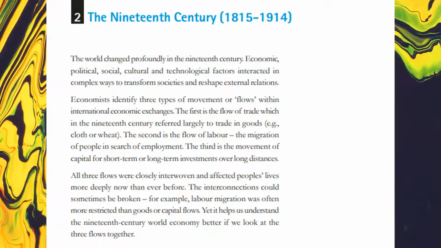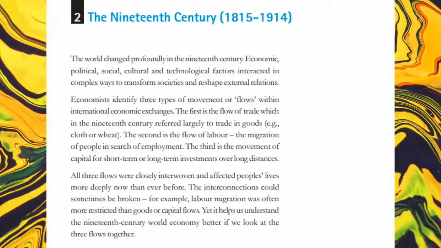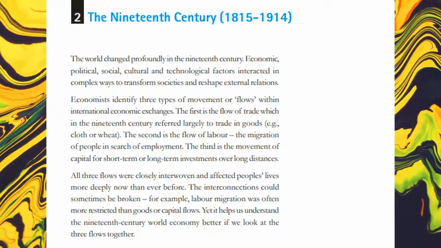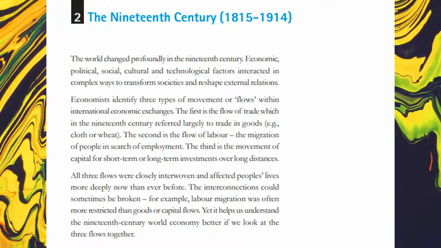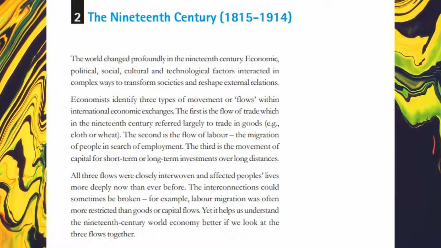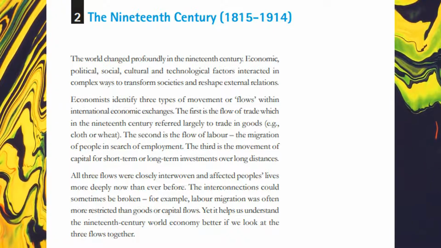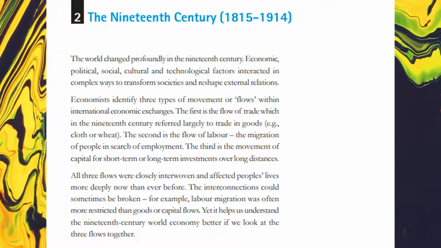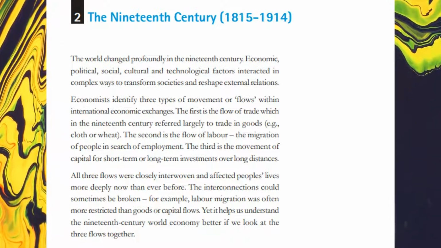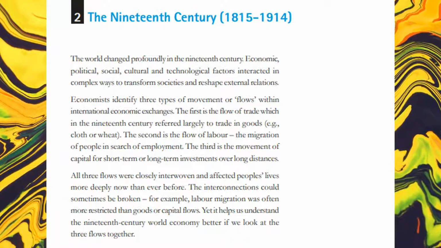Economists identify 3 types of movement or flows within international economic exchanges. The first is the flow of trade, which in the 19th century referred largely to trade in goods, e.g., cloth or wheat. The second is the flow of labor, the migration of people in search of employment. The third is the movement of capital for short-term or long-term investments over long distances.